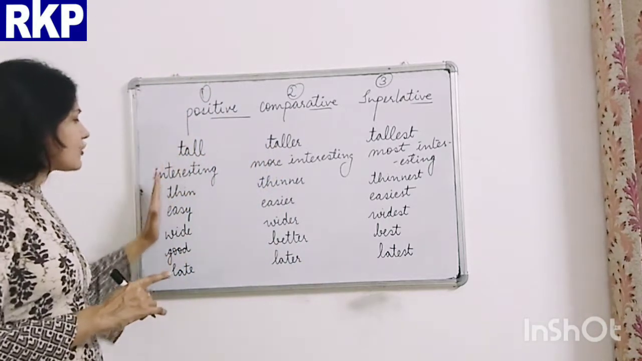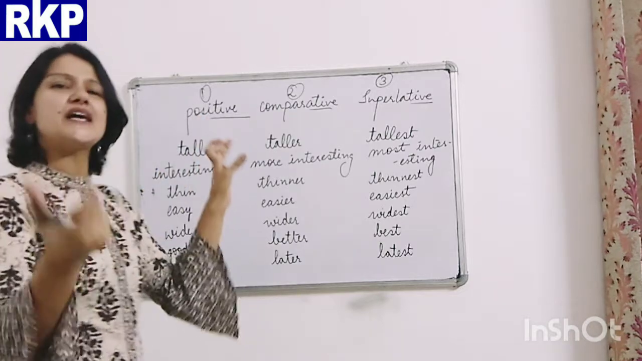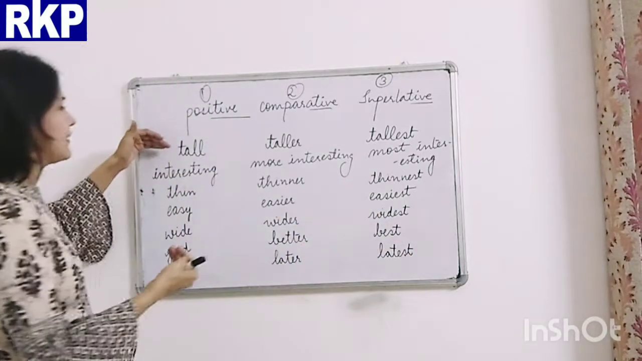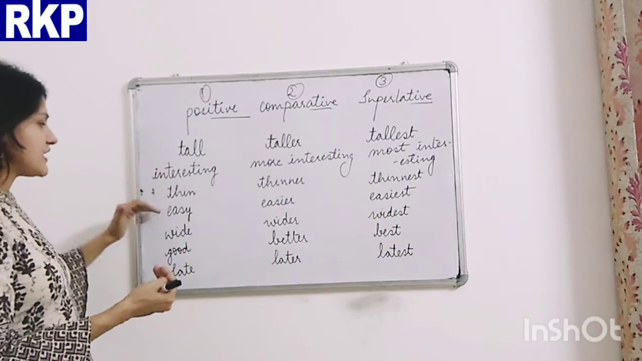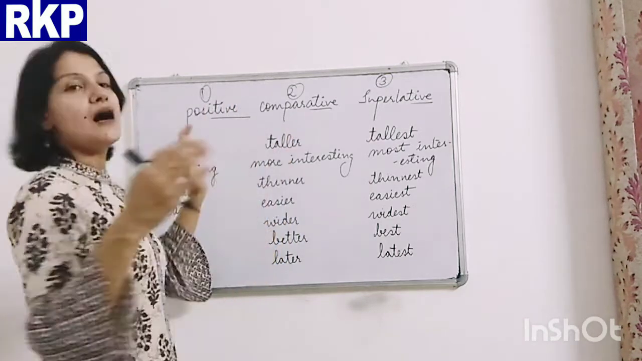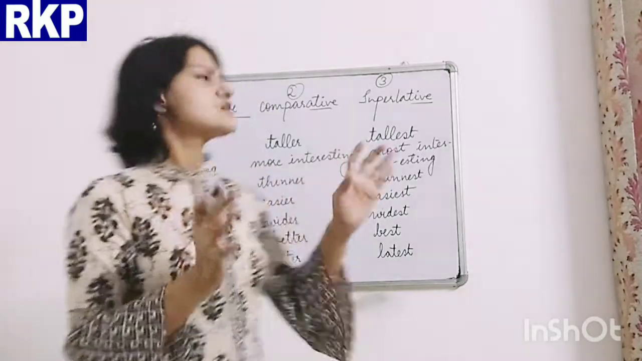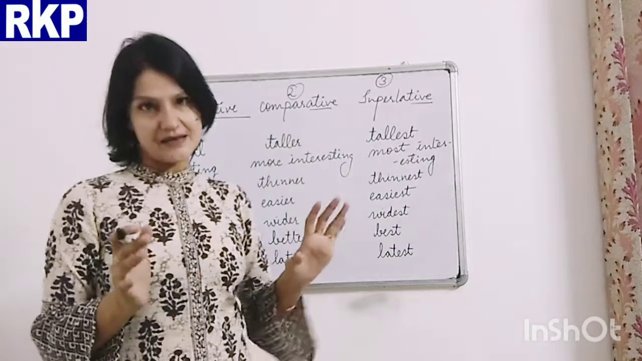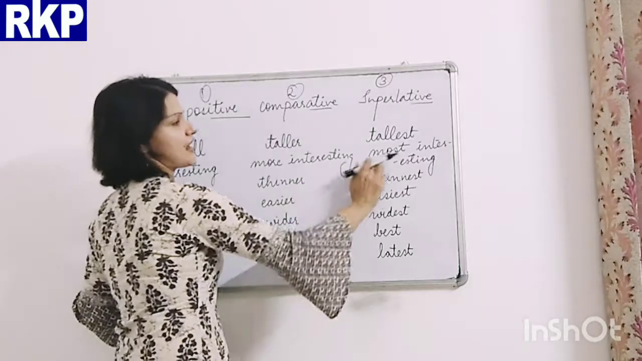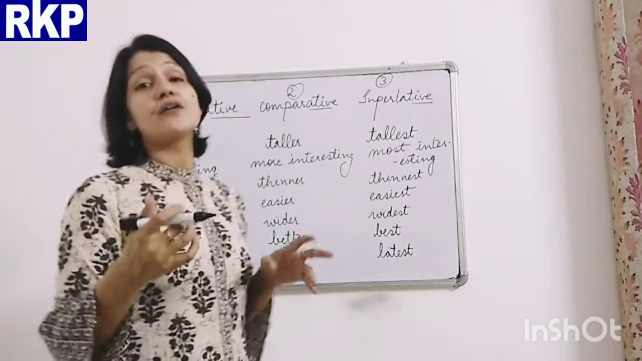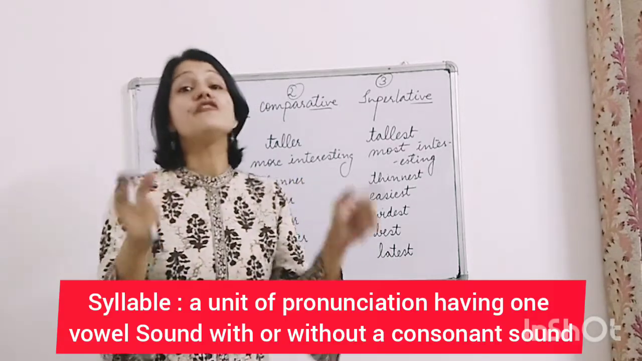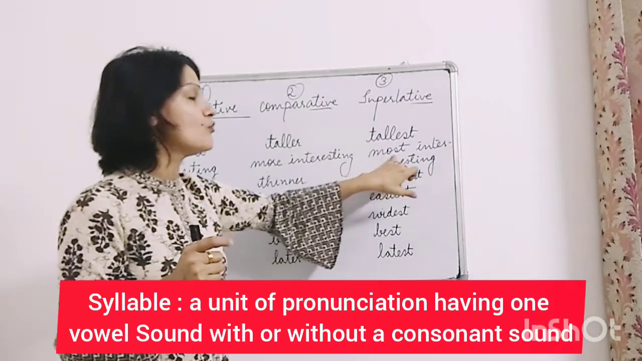See, these are all adjectives, and positive degree is basically the adjective itself, the root word. So you can see here: tall, interesting, thin, easy, wide, good and late. Now comparative degree, in most of the cases we use ER and EST at the end. But yes, if you see here, interesting, more interesting and most interesting. If there are two or more than two syllables in the adjective, we use more and most.